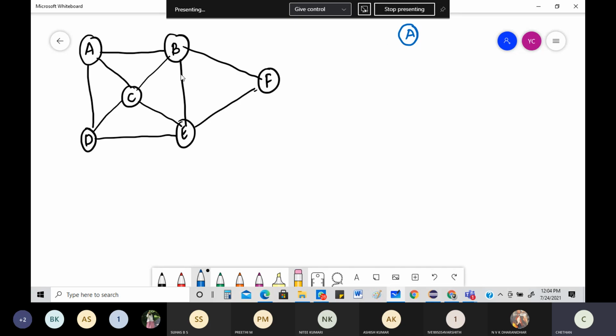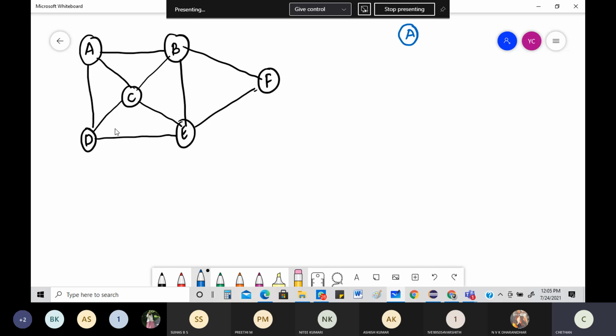See, I can go to B, I can go to C, I can go to D. I can't directly go to E. That's not possible. It's basically B, C, D. Those are the 3 options I can have to figure out my Hamiltonian cycle. What I am saying is, I am going to figure out a cycle, and I'm going to do it by backtracking, which basically means I'm going to figure out all the possible solutions. Whichever solution matches, good. Whichever doesn't match, I'm going to kill it.